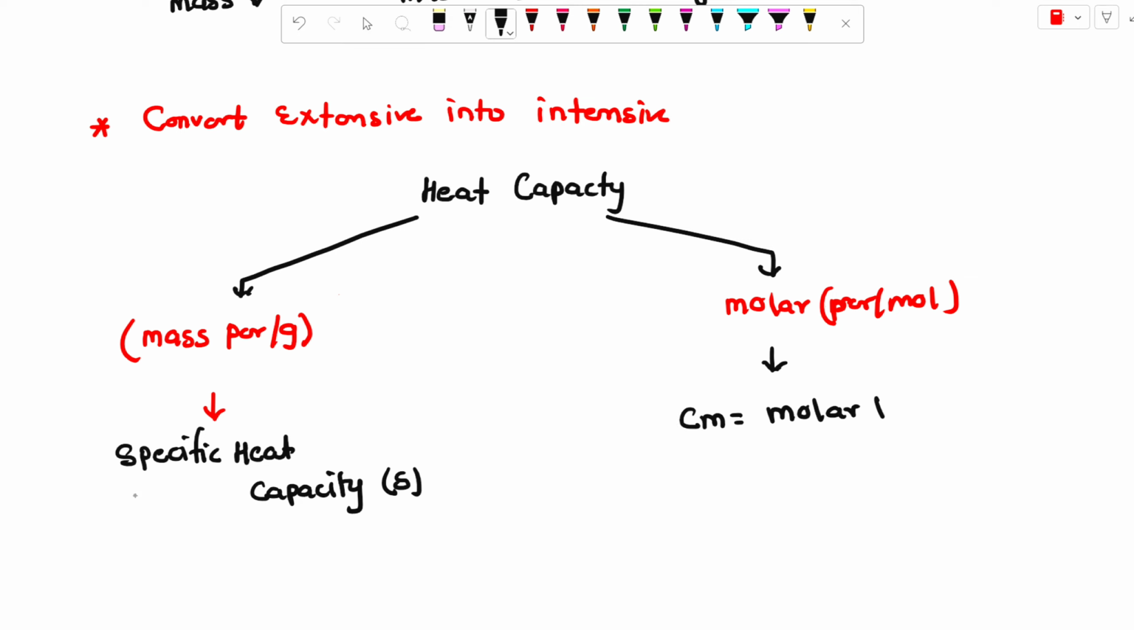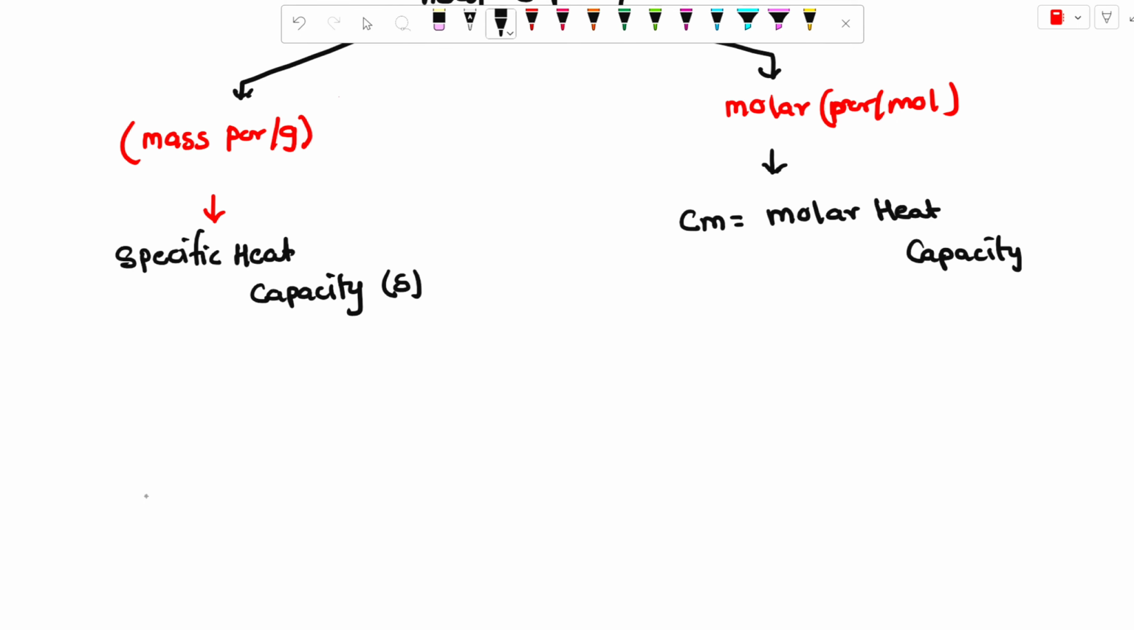Okay, molar heat capacity. What is the formula of specific heat capacity? The formula is capital S equals C upon M. You already know C is the heat capacity, M is the mass.